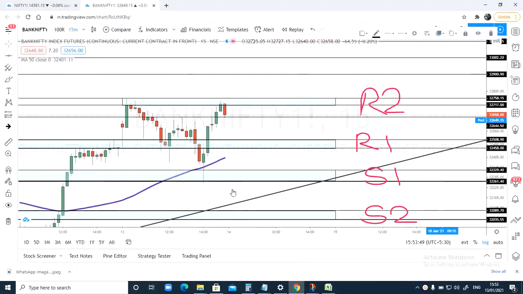Guys, we had seen some beautiful bounce today from 50 moving average both in Nifty and Bank Nifty. I have explained you this concept before as well. You can go and check it out the previous video. I'll share the link in description box. It's just around 4 minutes video.